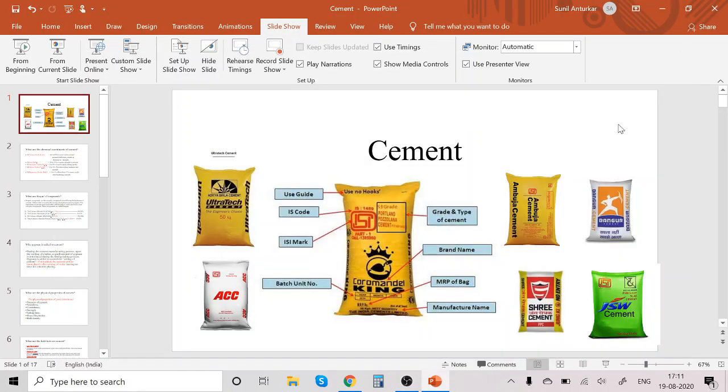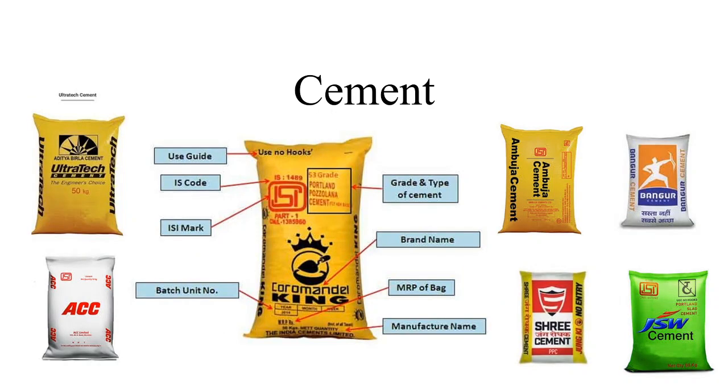Hello student. Today we will see the important ingredient of concrete, that is cement. In this picture you will find that there are different companies who are manufacturing cement in India: UltraTech Cement, ACC Cement, Ambuja Cement, Bangur Cement, JSW Cement, Shree Cement, and many other companies. If you observe the cement bag carefully, you will see that the grade and type of cement are written.